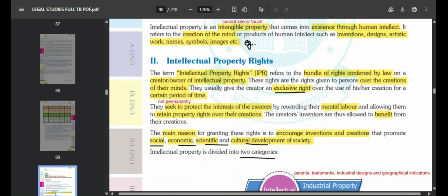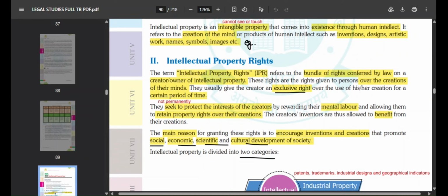Okay, so these rights are given to the person over the creation of their mind, whatever creation that they have made out of their own mind. These are the rights that are given to those type of people. So they give the creator an exclusive right over the use of his or her creation over a certain period of time.